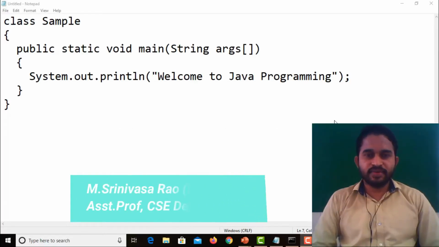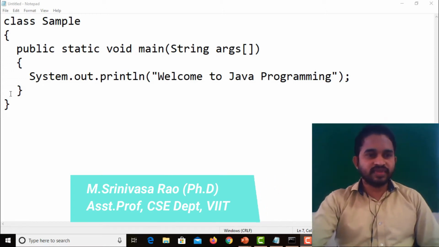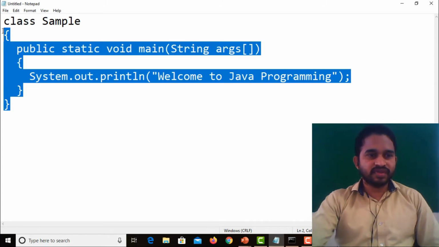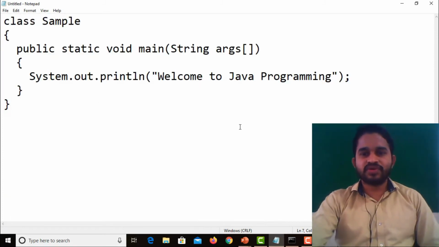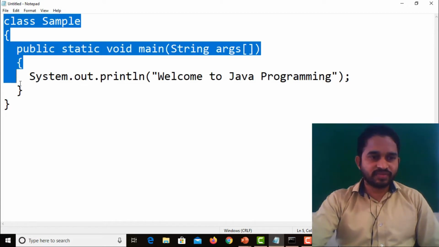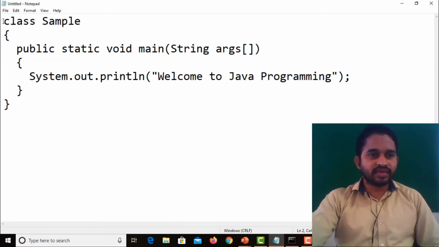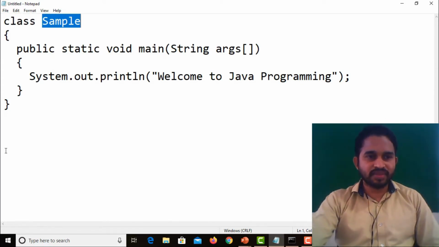In this lecture, I am going to give some basic examples of Java. Here I am taking a small simple example. Here I want to print welcome to Java programming. Here we have already seen the structure of Java programming. The class keyword is used to declare a class and the class name is sample.